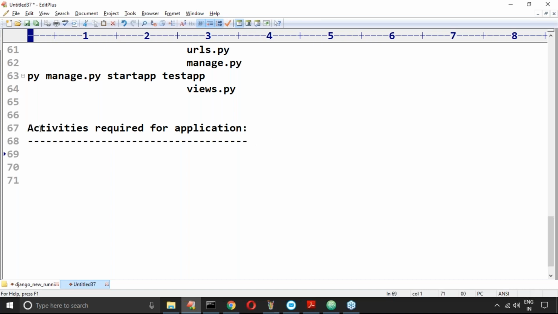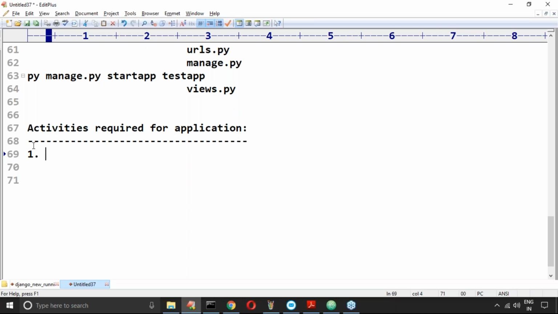Yeah, it is valid, but not recommended. Okay, activity is required for the first application. I'm dividing this step by step, line by line, for easy understanding's sake.